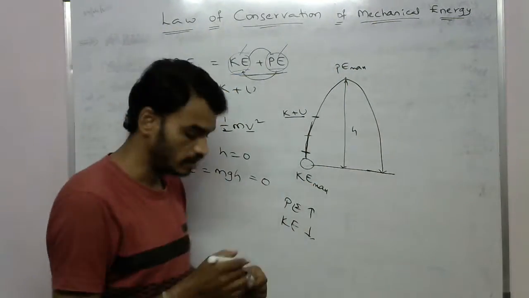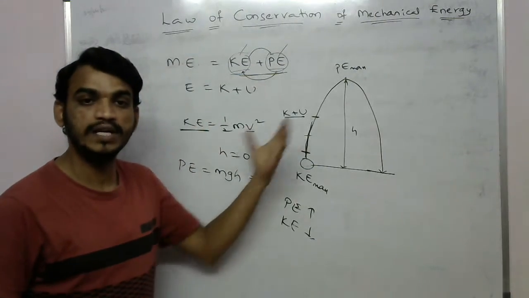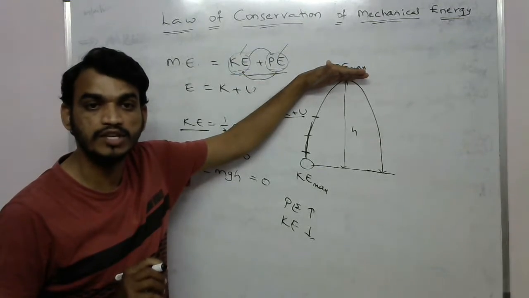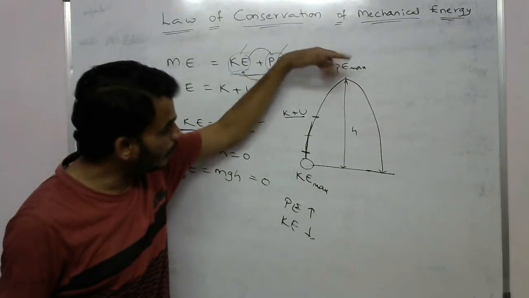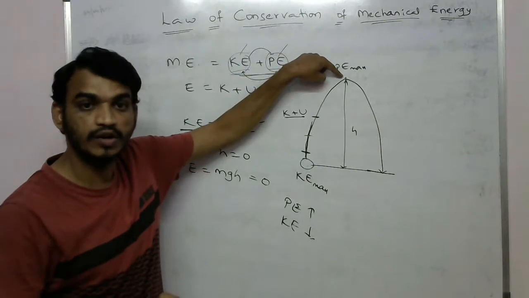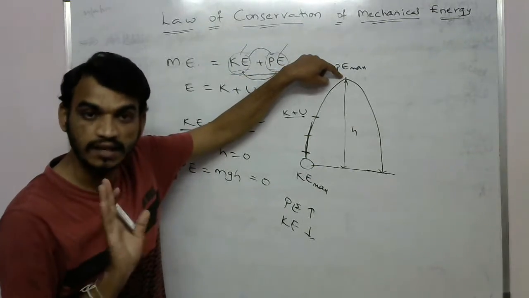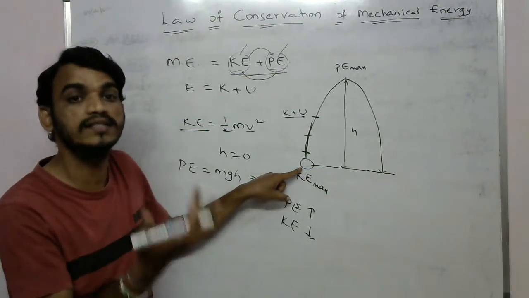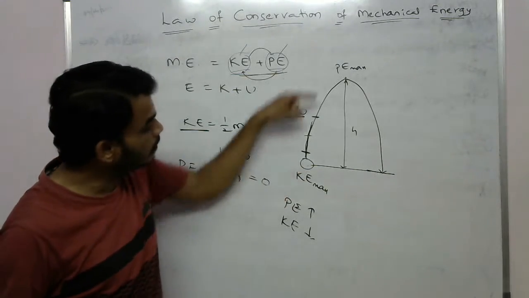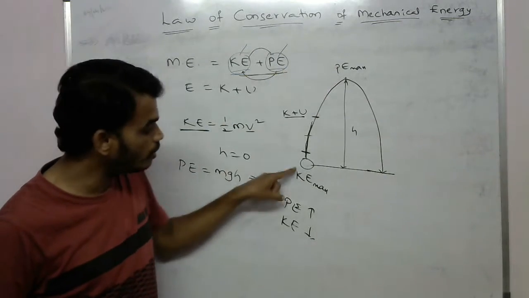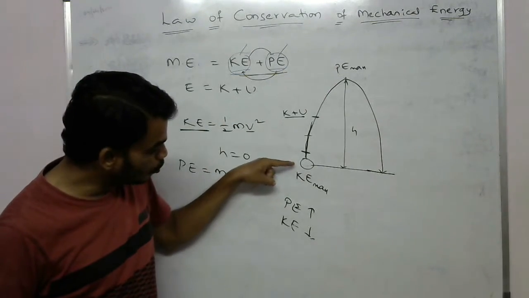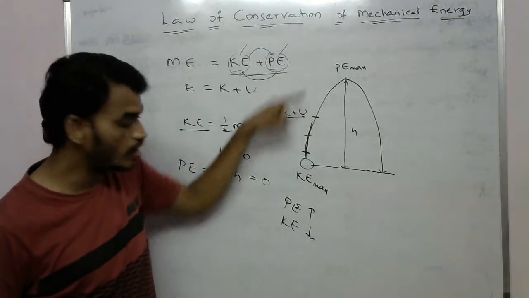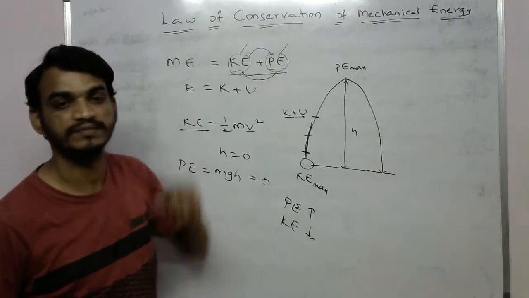At maximum height, the potential energy of the object is maximum because the object reaches its maximum height. At this point, kinetic energy is zero and potential energy is maximum. And at this point, potential energy is zero and kinetic energy is maximum. When we observe these two points, the total kinetic energy is converted into potential energy when the object goes from here to here.